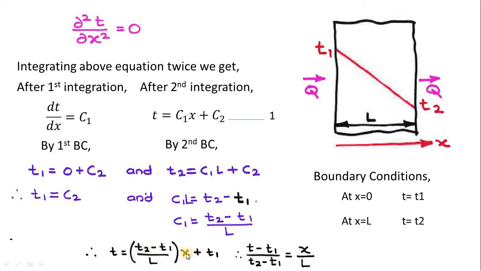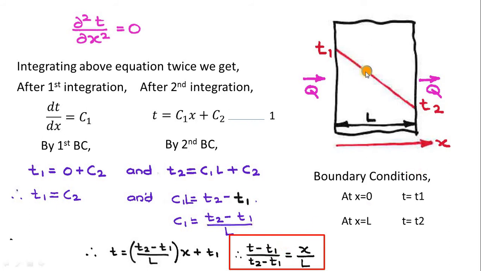If I rearrange the terms, T1 will go to the left side. So (T minus T1) divided by (T2 minus T1) is equal to x divided by L. And it is nothing but the temperature distribution expression for a single plane wall. So what does it mean?